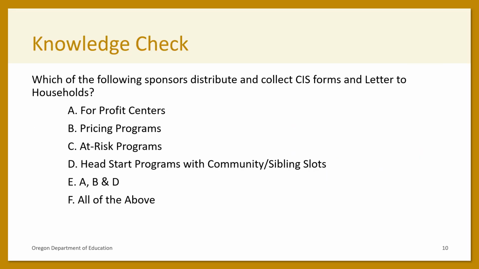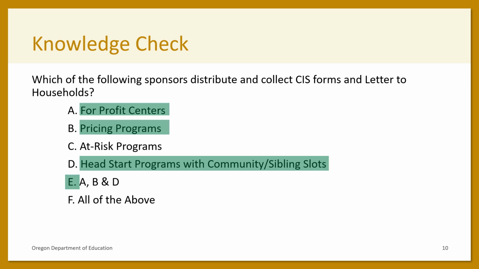Let's do a knowledge check. Which of the following sponsors distribute and collect CIS forms and letter to households? For-profit centers, pricing programs, at-risk programs, Head Start programs with community or sibling slots, options A, B, and D, or all of the above. All right, the answer is E. It includes for-profit centers, pricing programs, and Head Start programs with community sibling slots.